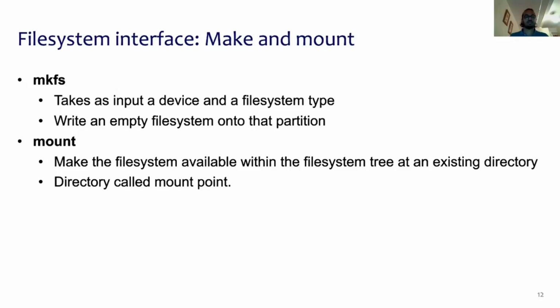Next, let's look at how we can make a file system and mount it. On Linux systems, we have a tool called mkfs, which takes as input a device and a file system type. It writes an empty file system onto that device. The second operation is mount. Once we have the file system ready, we need to make that file system available within the file system tree at an existing directory. This directory is called the mount point, and we would use the mount utility for that.